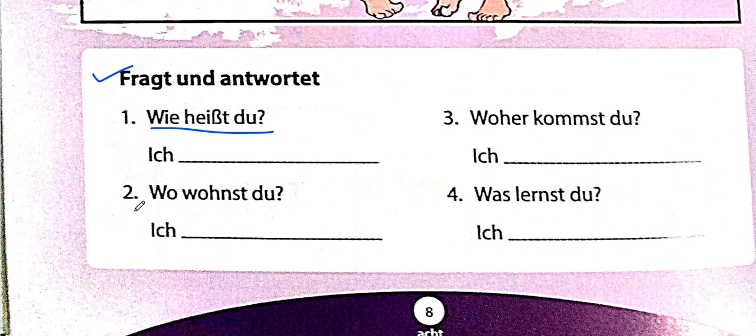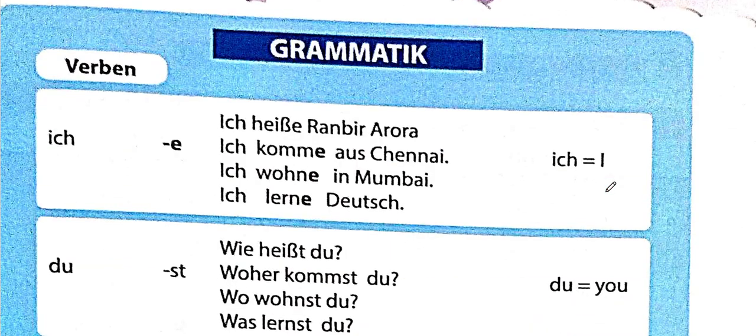This is wo wohnst du? Where do you live? Ich wohne in. Don't forget to add in. Ich wohne in, not ich wohne Mumbai. No, ich wohne in Mumbai. Next, woher? Woher comes to from? Where do you come from? Ich komme Berlin, is that correct? No. Ich komme aus Berlin is correct. Next, was lernst du? What are you learning? Ich lerne Deutsch, because we are all learning German here right now.